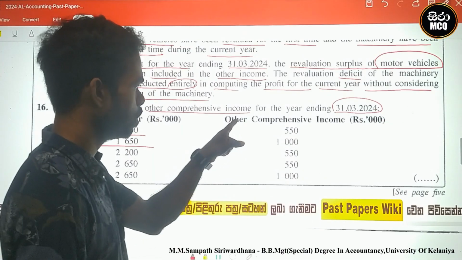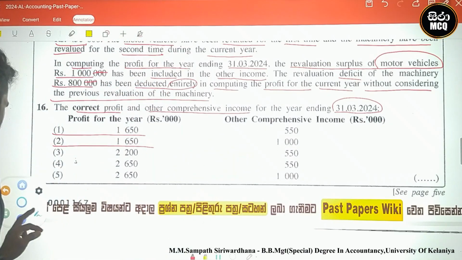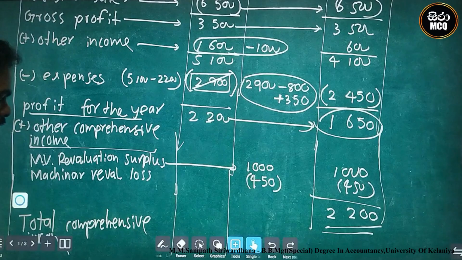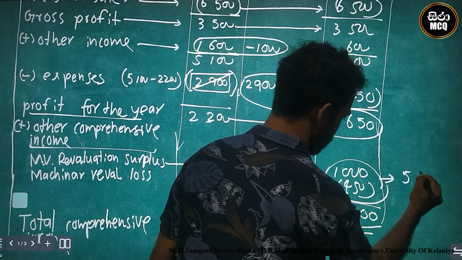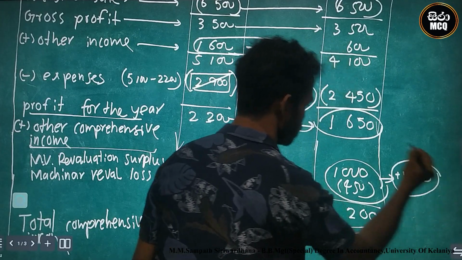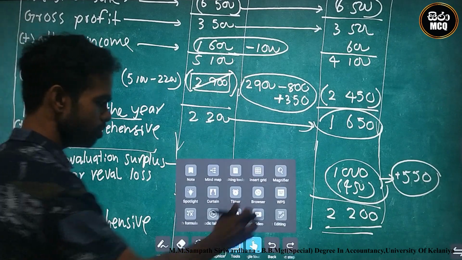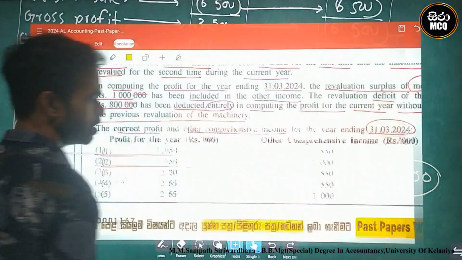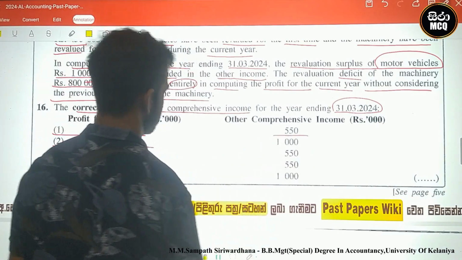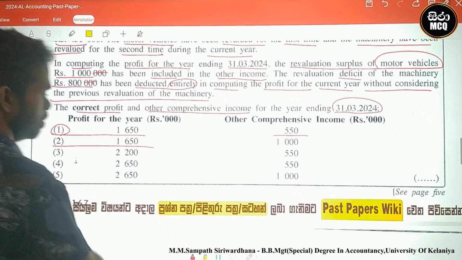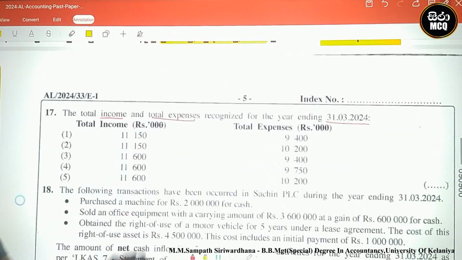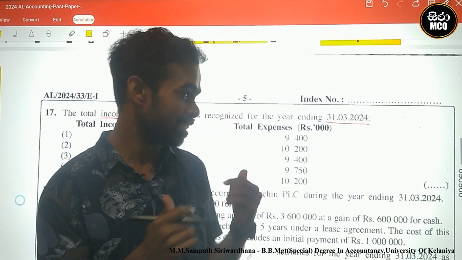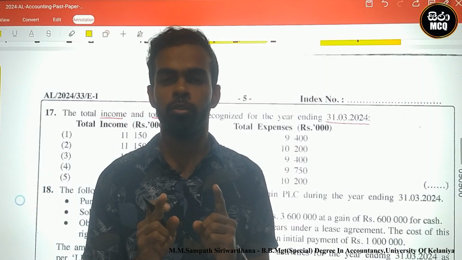We can concentrate on other comprehensive income. What is the value of other comprehensive income? This is the other comprehensive income area. We can finally done 550 plus. This is the other comprehensive income, 550. Answer is 550, this one. Okay, that is the answer for question number 16. This is related to the previous question. This is a current question. Therefore, we meet in question number 17.